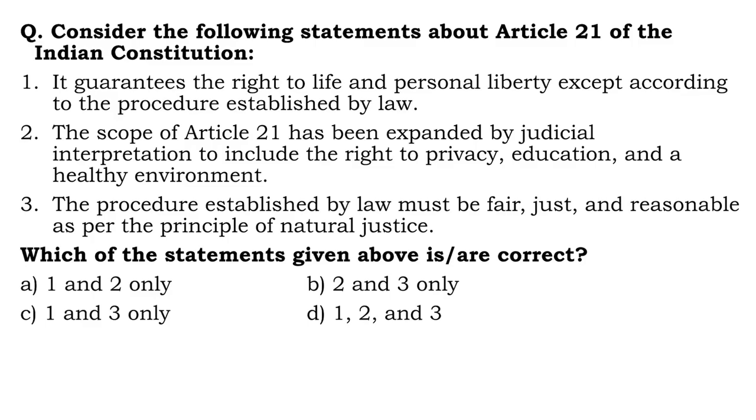Next question. Consider the following statements about Article 21 of the Indian Constitution. It guarantees the right to life and personal liberty except according to the procedure established by law. Absolutely correct. This is what is Article 21. The scope of Article 21 has been expanded by judicial interpretation to include the right to privacy, right to education, and a healthy environment, among other things. This is also correct.